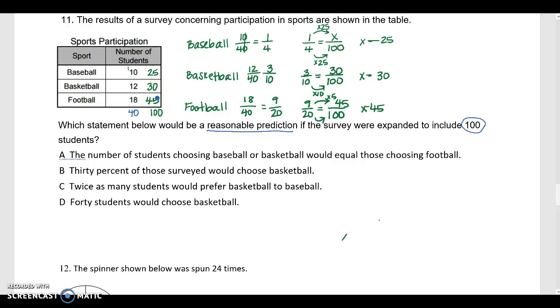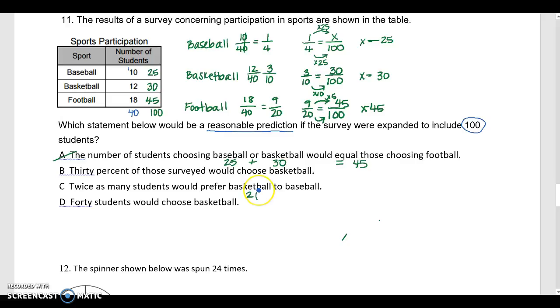The number of students choosing baseball or basketball would equal those choosing football. So baseball is 25, or basketball, so 30. So it's saying 25 plus 30 would equal 45. Well, 30, 40, 55. So that's not true. Let's look at the next one. 30% of the students surveyed would choose basketball. Okay, so that one takes a little more calculation. Let's keep looking. Twice as many students would prefer basketball to baseball.